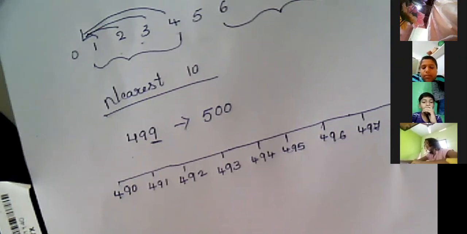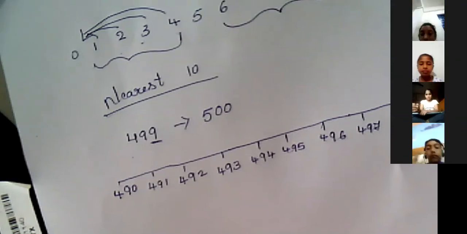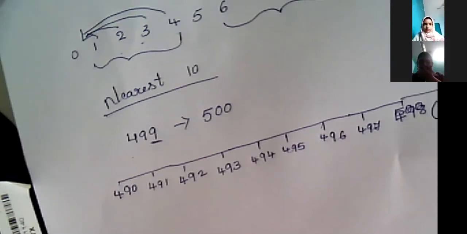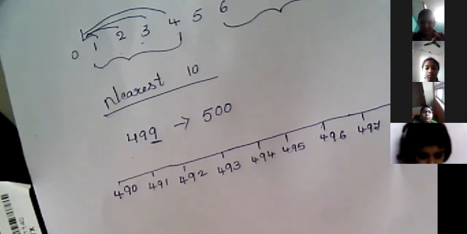Yes. So 499 is nearest to 500. Okay, Ashrita. Yes. Okay, Jenny. Yes, Neha Guna. Understood? Yes. Sinchana. Yes. Akif. Natasha. Is this clear? Yes, very good.